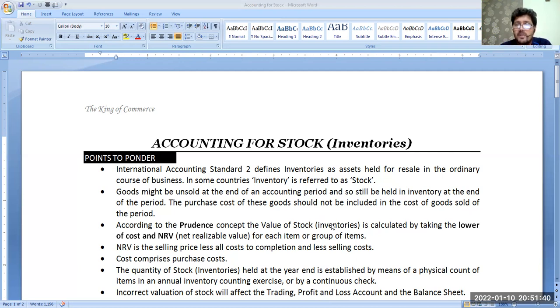Suppose we have bought an inventory for $100 and we sell it for $200. So it means cost price is 100 and NRV is 200. So we'll keep the inventory at $100. But suppose we have bought goods for $100 and now, due to some market situation or due to some damages or any other problems, the selling price of these products, which we bought for $100, is only $80.